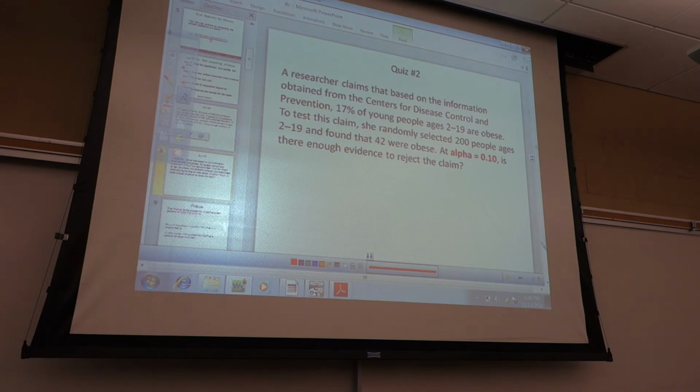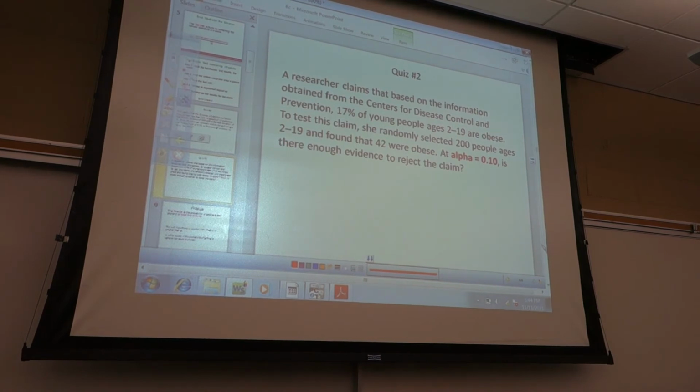Okay, so this is similar to one you've done before, the only difference is the alpha is 10%. So I'm going to give you folks another 5 minutes to do this one. Go. All right. Yeah, so if you're doing a complaint, let's go through this one.